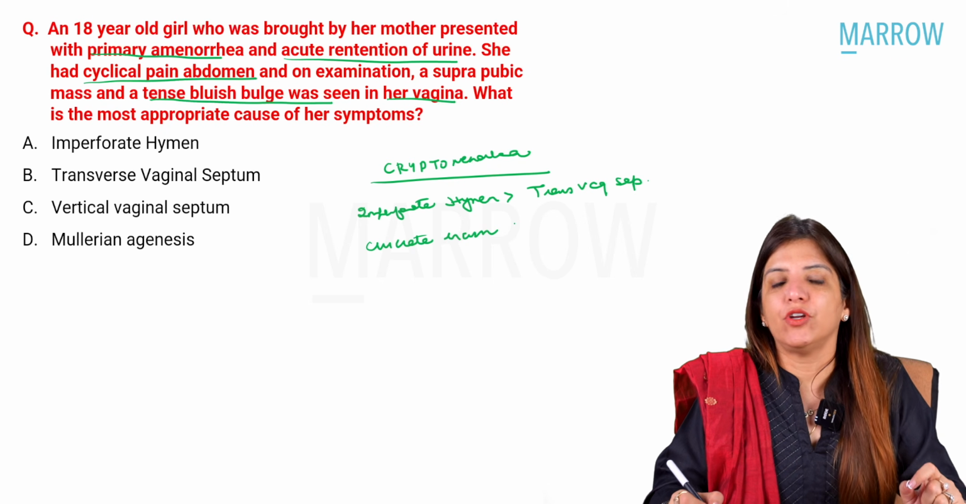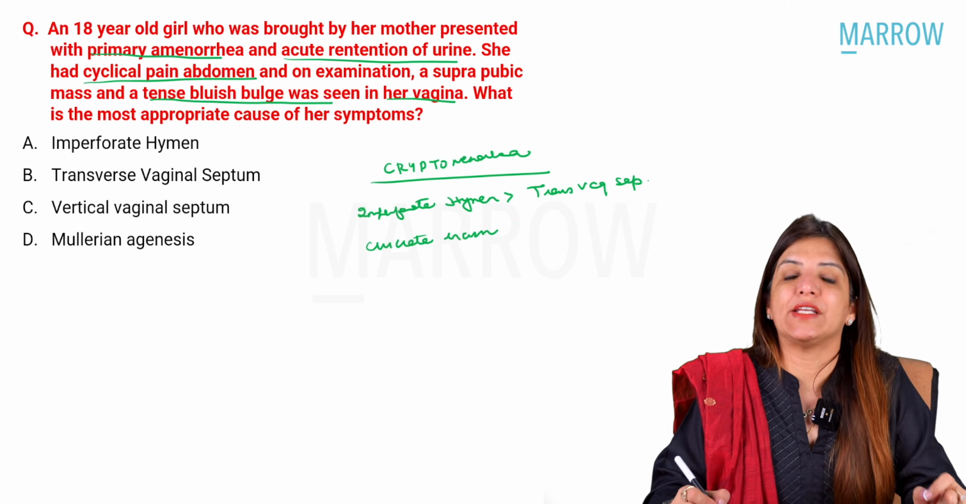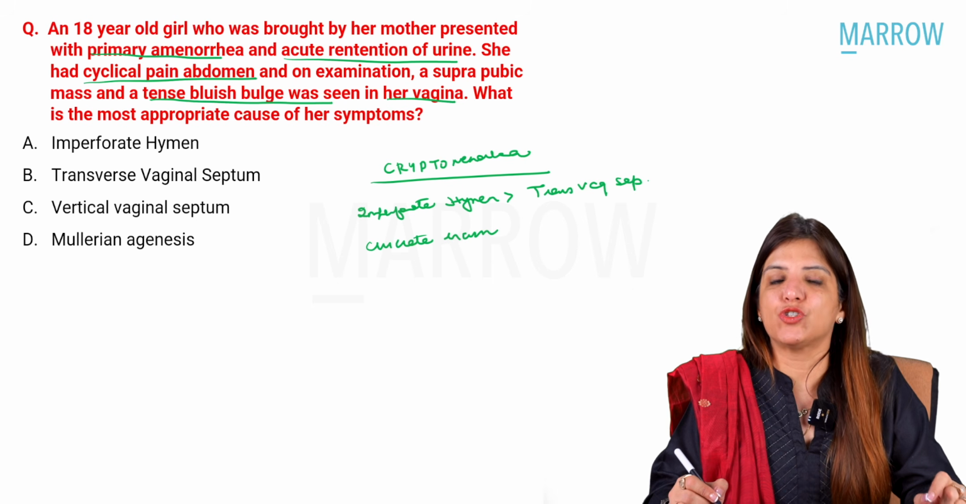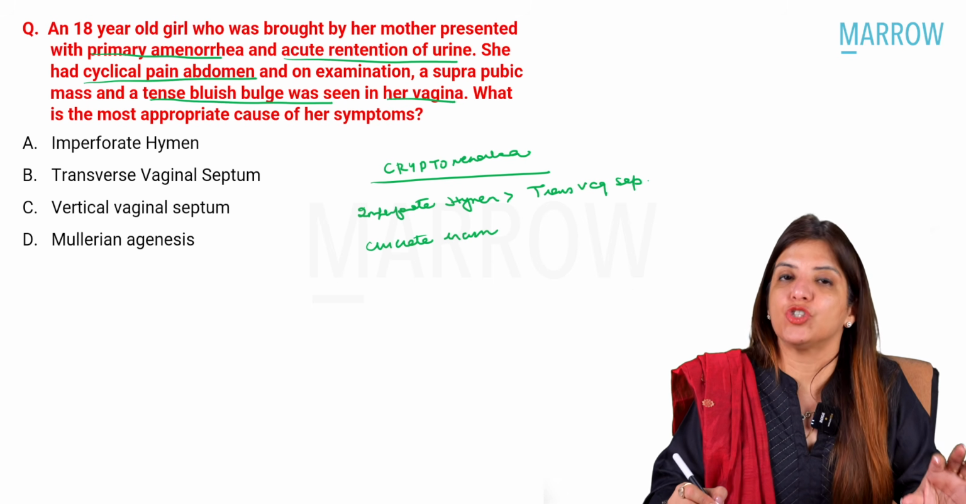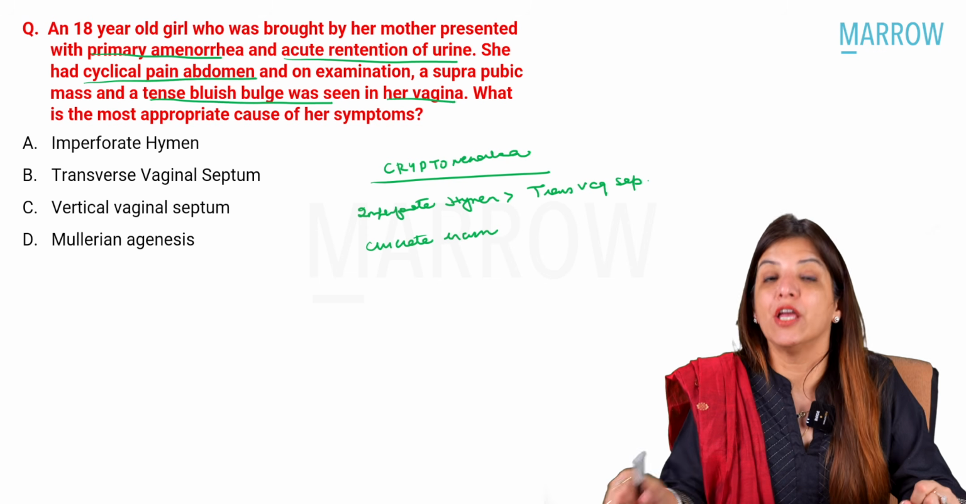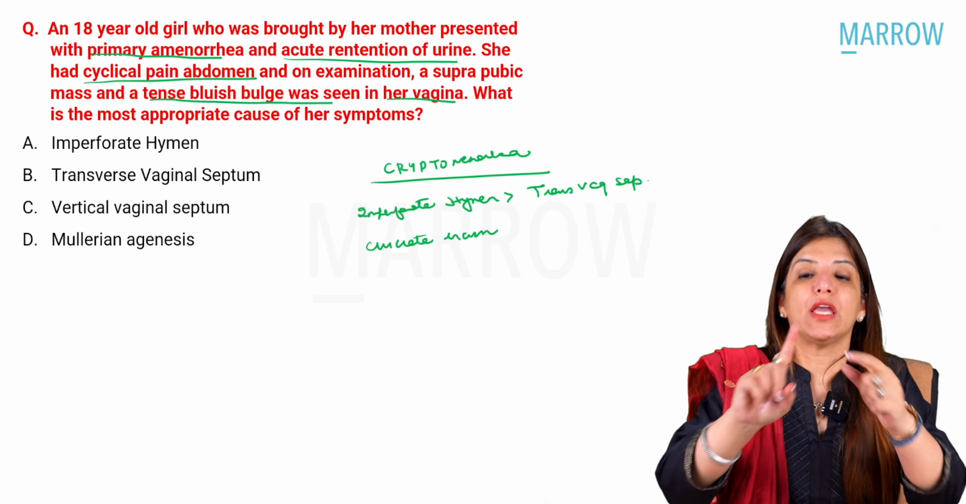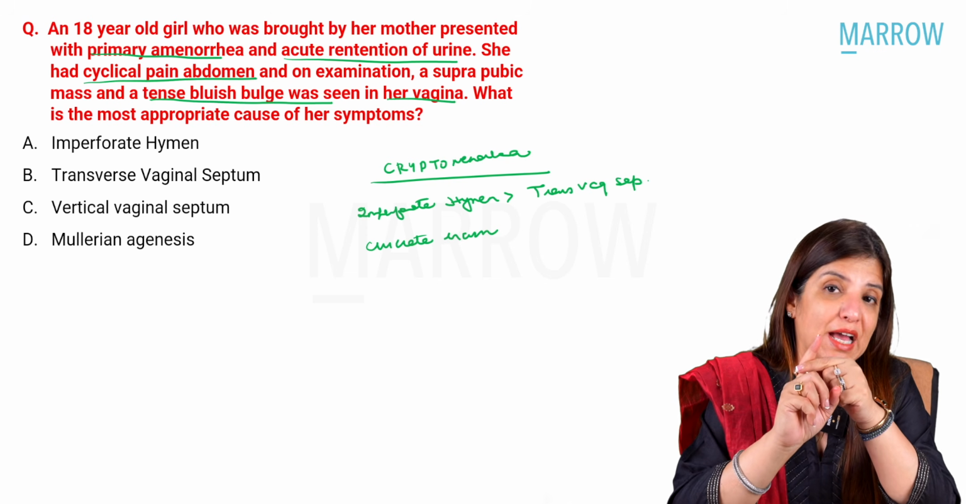Right? Now, whenever in your questions local examination findings are not mentioned, then please remember, if both imperforate hymen and transverse vaginal septum are mentioned, you should always go for imperforate hymen. Or sometimes in your questions, they may give you the findings on per rectal examination.